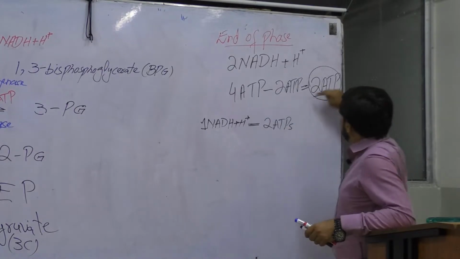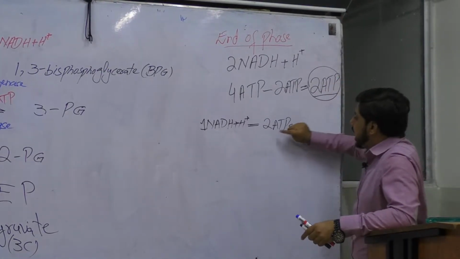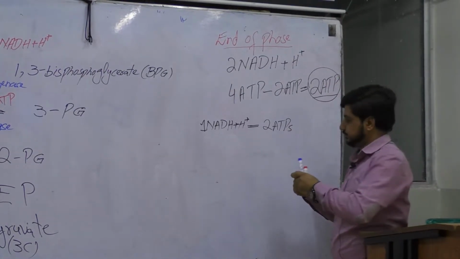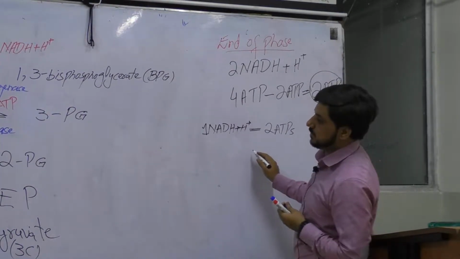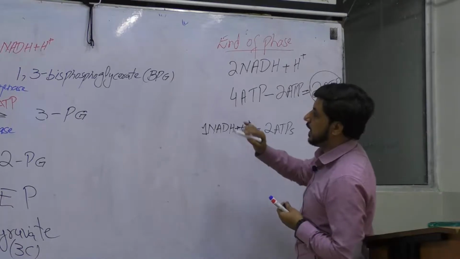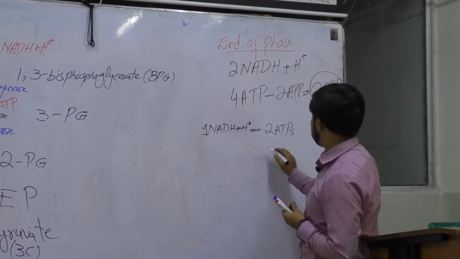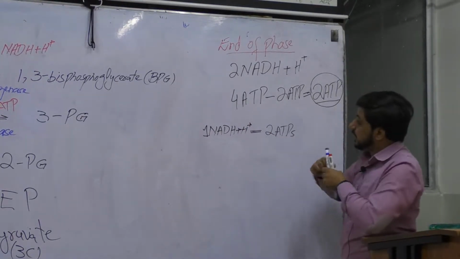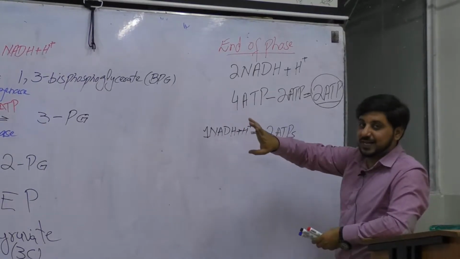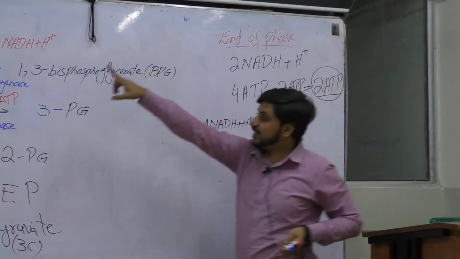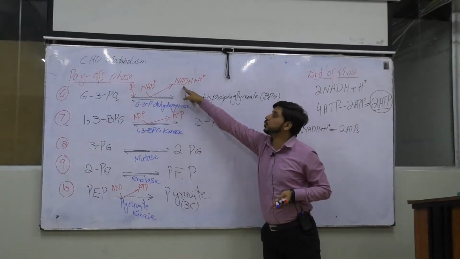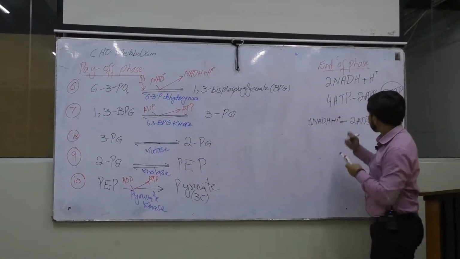So at the end, 2 molecules from here and 2 molecules from here. What is the total number of molecules? It will be 2 and 2, 4. As we know very well, there were 2 molecules of glyceraldehyde 3-phosphate and we will have 2 molecules of NADH2.